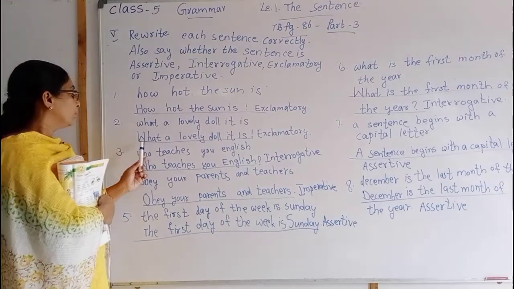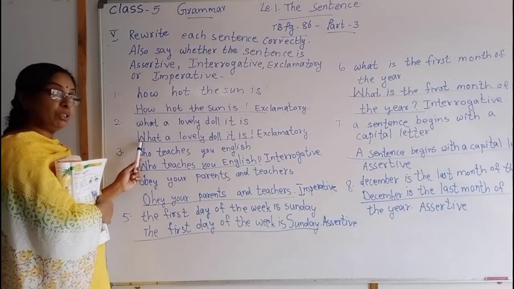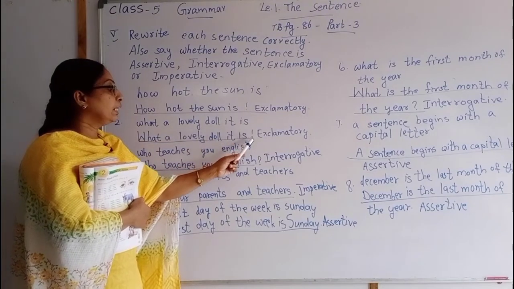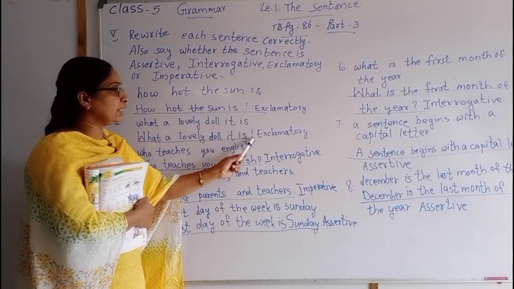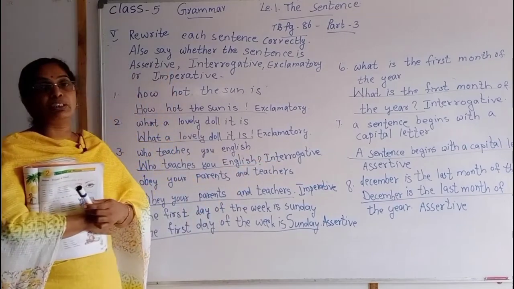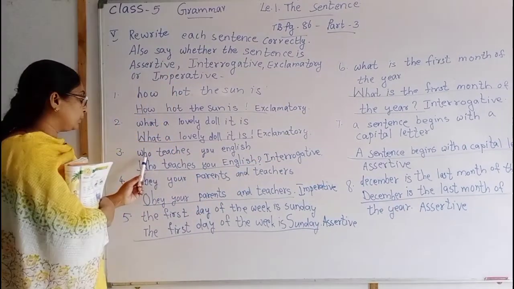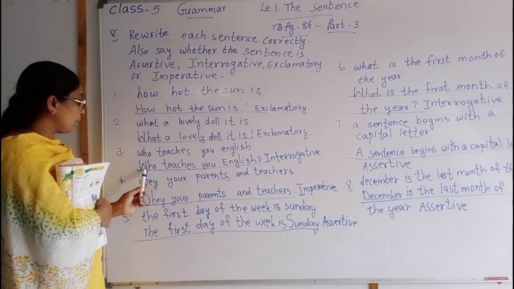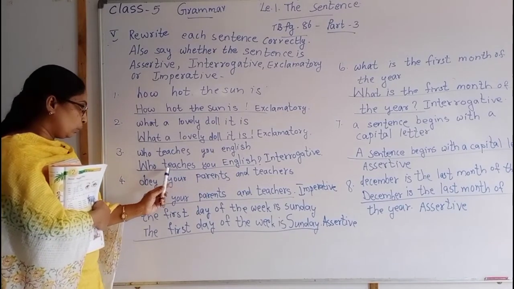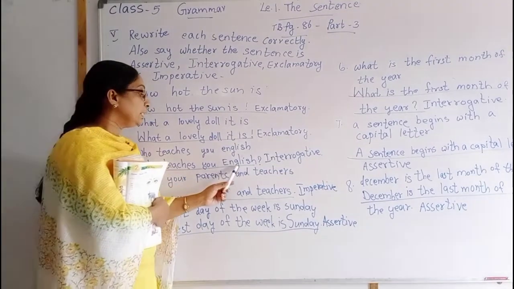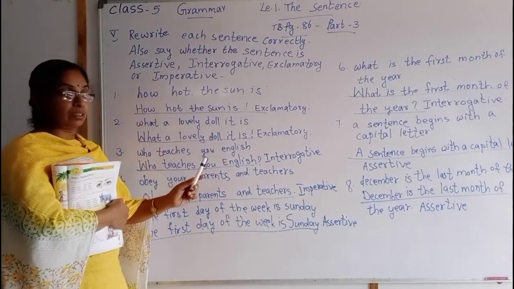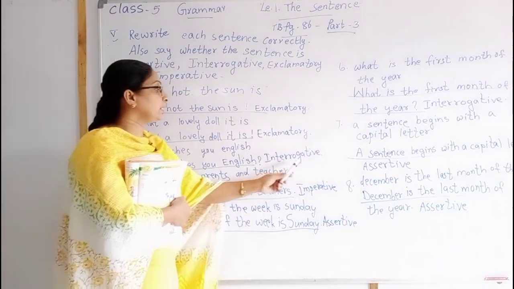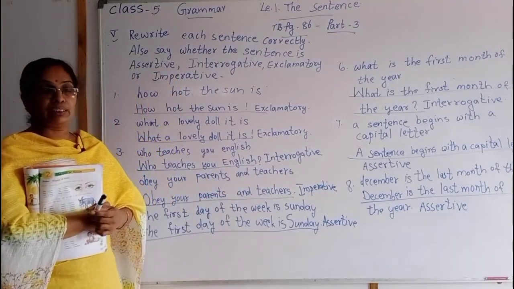Then the second one, what a lovely doll it is. Here also we rewrote it, W is the capital letter. What a lovely doll it is. Here the exclamatory symbol is there. So we should write exclamatory sentence. Third one, who teaches you English? Rewrite the sentence. W is the capital letter. E should be the capital letter. So this is a question. Put the question mark. Then the sentence is an interrogative sentence.